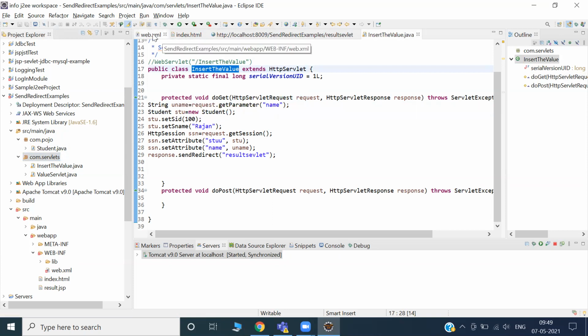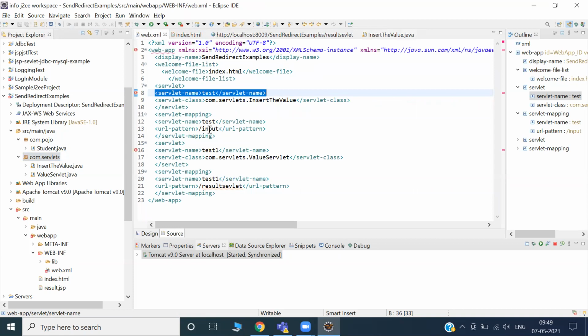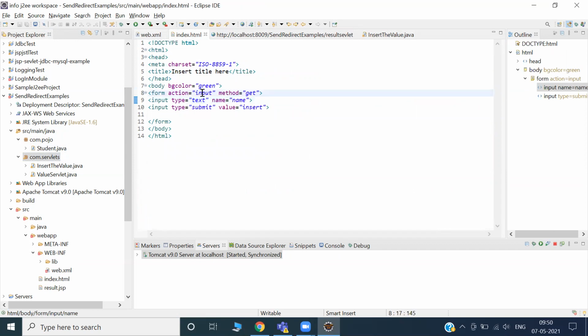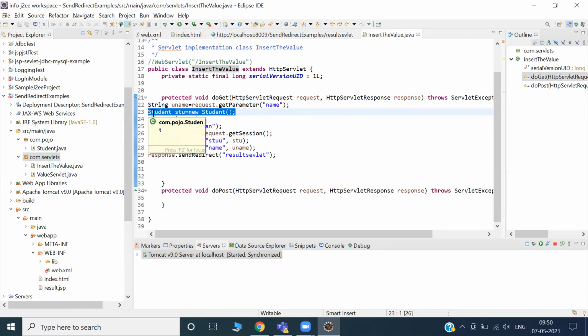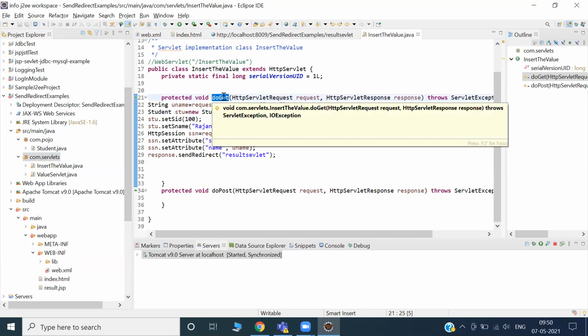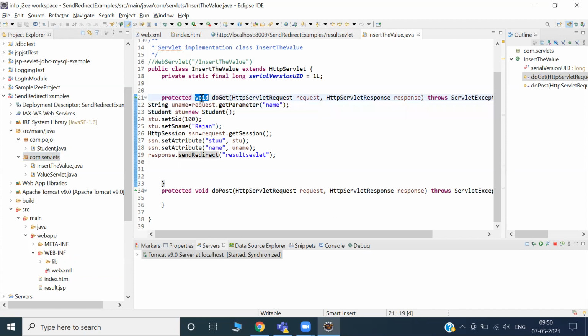This is a normal way. I got the input from index.html, got the action name, and anyhow got the servlet class name. Here, can I create another object inside a doGet method? Yes, I can write so many things. Even I can do all the database operations. I can write much Java code, but make sure what the return type is: void. It means it is not returning anything.